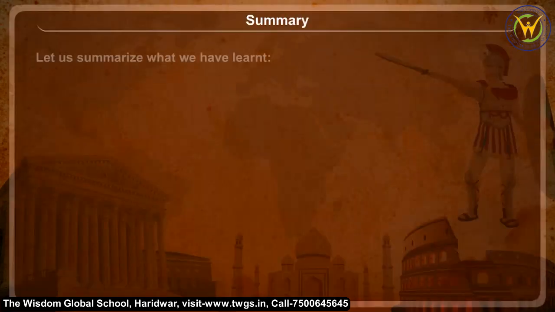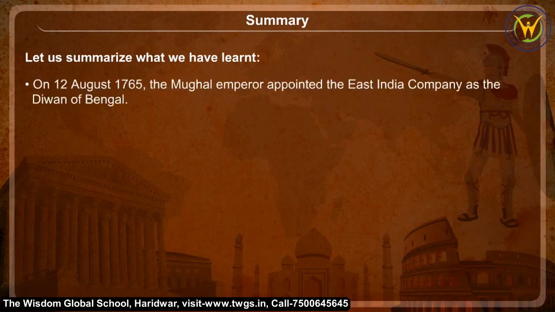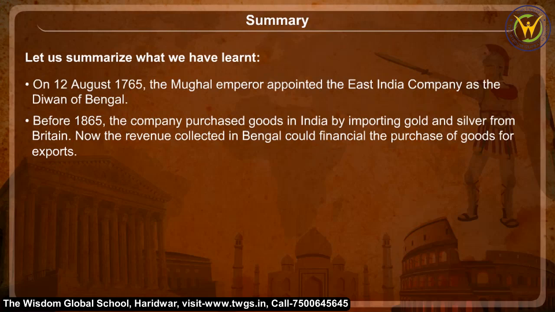Summary. Let us summarize what we have learned. On 12 August 1765, the Mughal Emperor appointed the East India Company as the Diwan of Bengal. Before 1765, the company purchased goods in India by importing gold and silver from Britain. Now the revenue collected in Bengal could finance the purchase of goods for export.